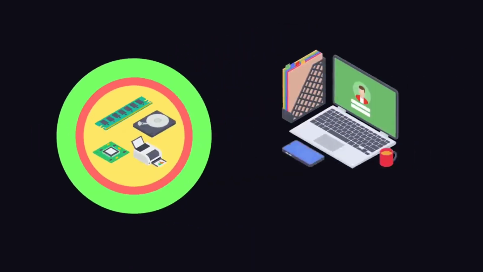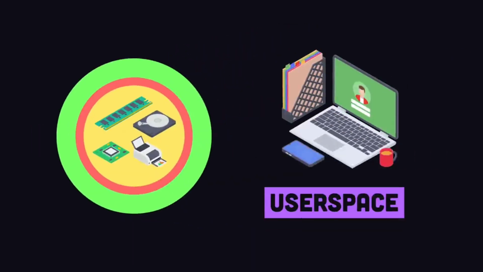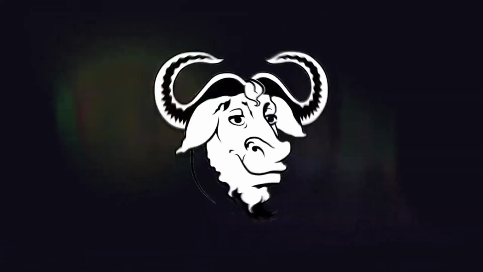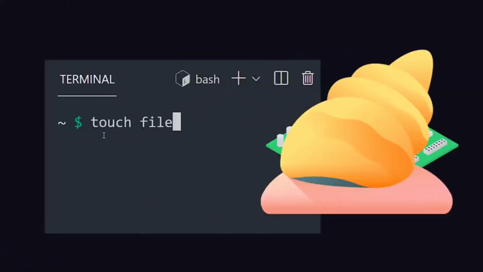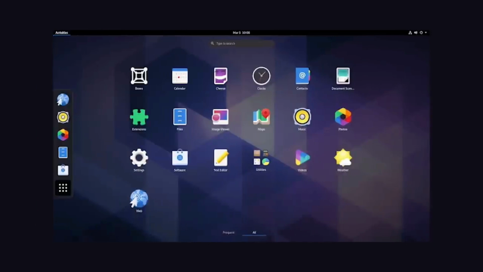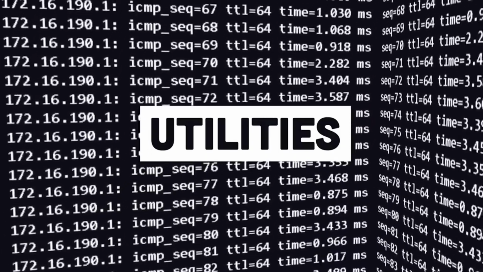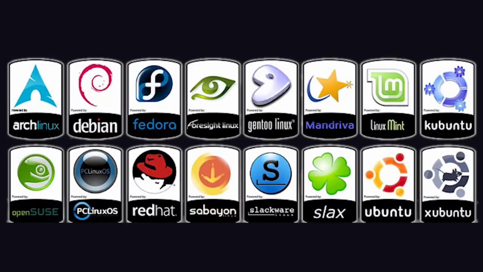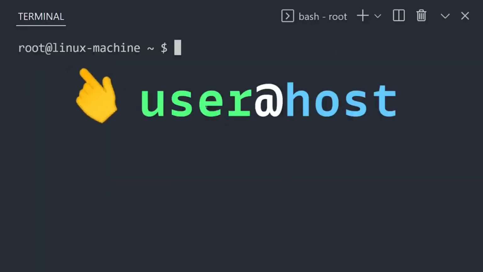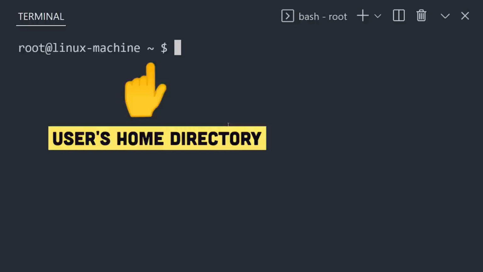Now, beyond the kernel, we have applications that make the OS usable for humans, which are provided primarily via the GNU project, like a shell to interact with the kernel from the command line, windowing systems on desktop, developer utilities, and countless other applications. To get started, install your favorite Linux distro, open the terminal, and notice how we're logged in as the root user on a specific Linux machine. Currently, we're in the home directory of the root user, which is shortened to this tilde character.